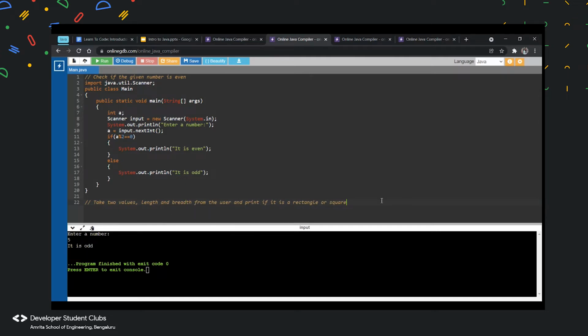Is that fine? Did you understand the question? You have to take two values from the user, and you know that for a square the sides are equal, whereas for a rectangle the sides are not equal. For a square, length and breadth are technically the same. So what you need to do is take two values and check if the length and breadth are the same. If they are the same, it'll be a square, else it'll be a rectangle. So can one of you tell me how to do this?